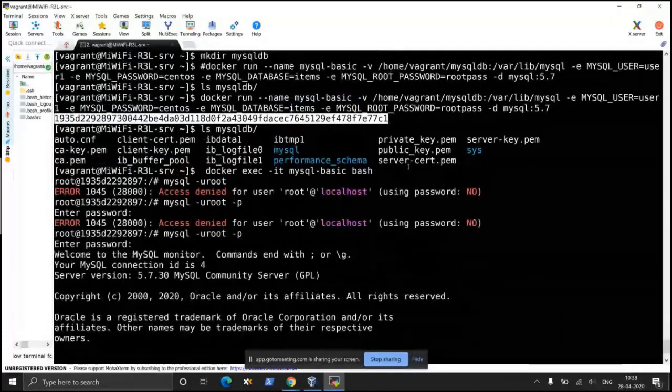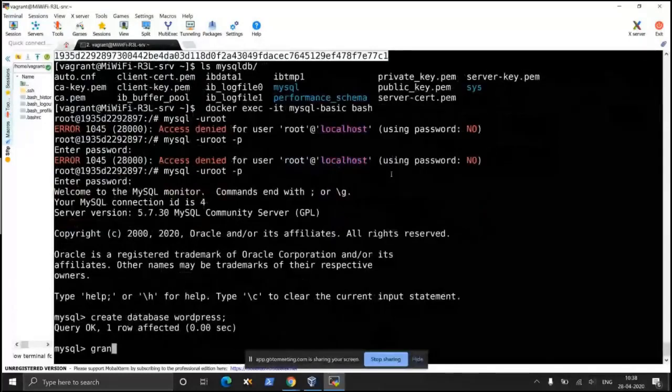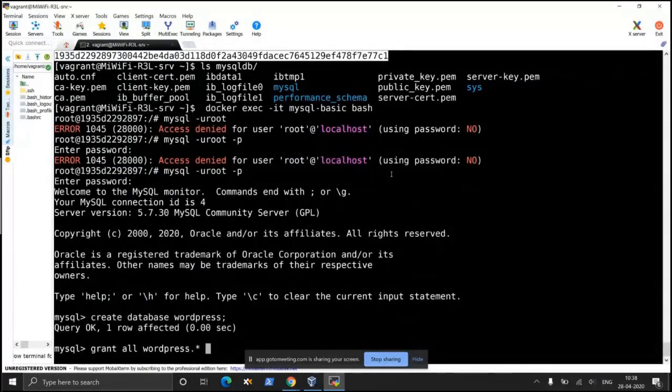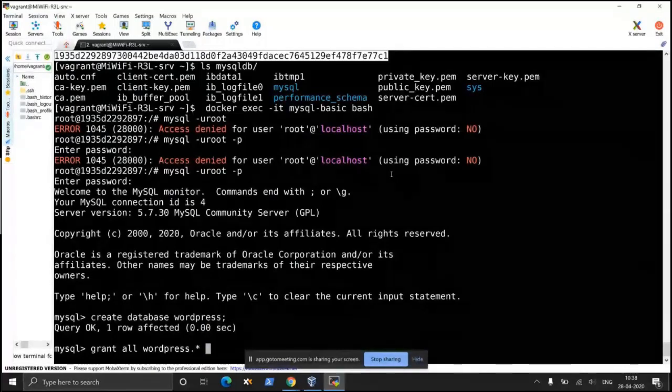Is there any user we have created with our container? Checking the MySQL environment variables, the MySQL user is user1. Let's try that. Grant all on WordPress.* If something goes wrong, I am not going to repeat this command because I am not very good at SQL as such. Occasional SQL commands I can type.